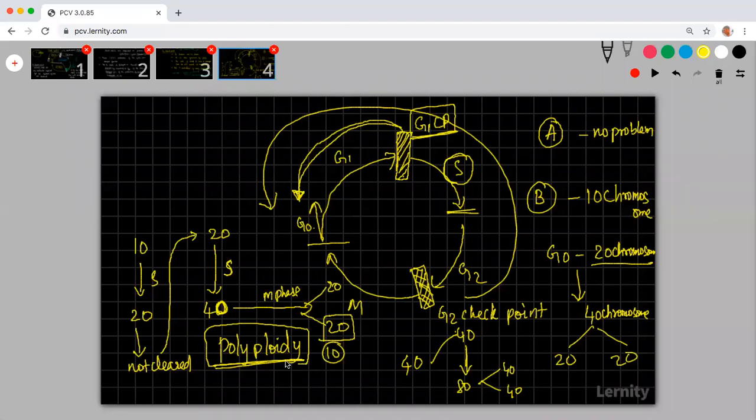Are you guys able to understand what I'm trying to tell? I have some questions here.